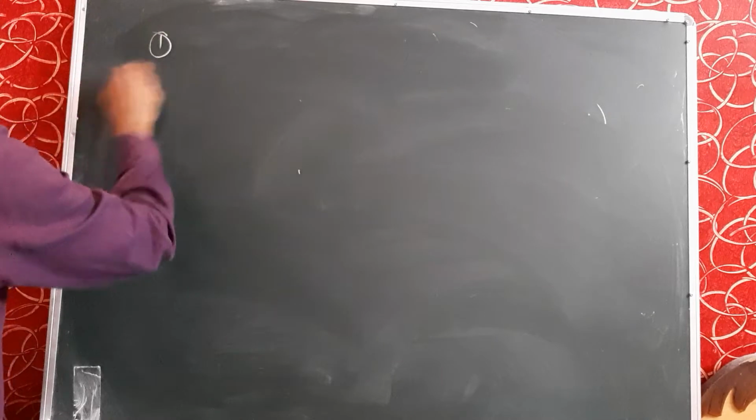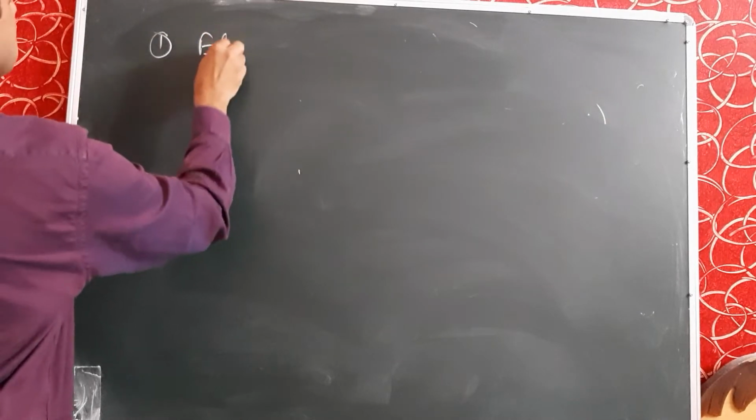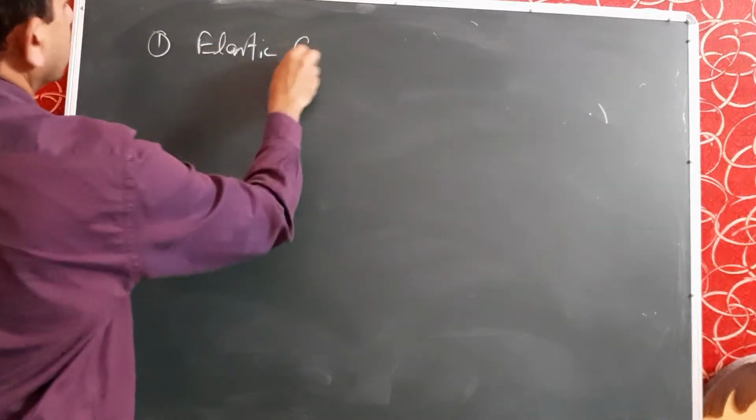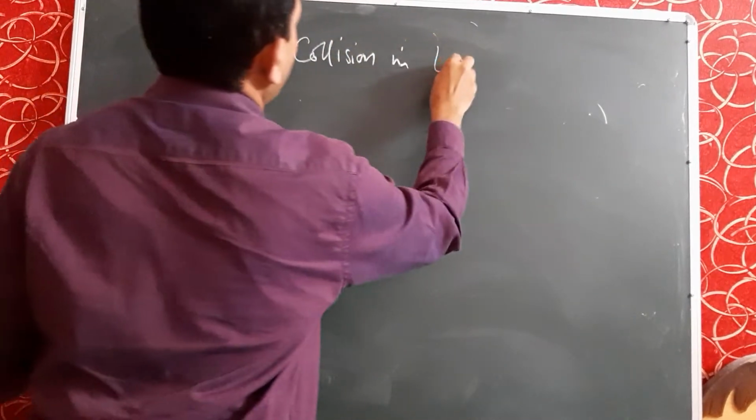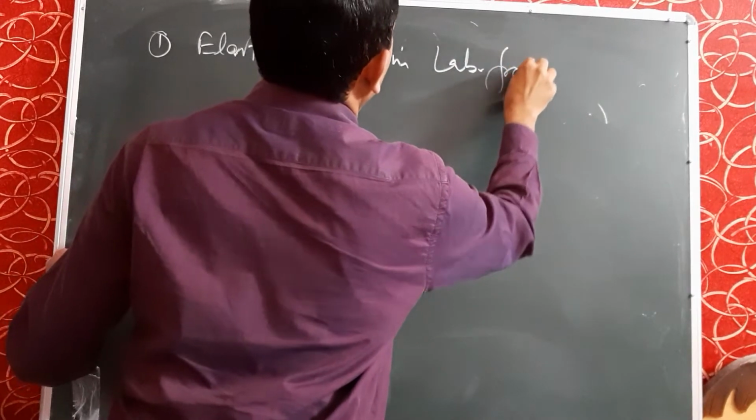Now we will discuss the elastic collision first in lab frame, then elastic collision in center of mass frame, and then inelastic collision in lab frame and inelastic collision in CM, center of mass frame. So first of all, we will discuss elastic collision in lab frame.